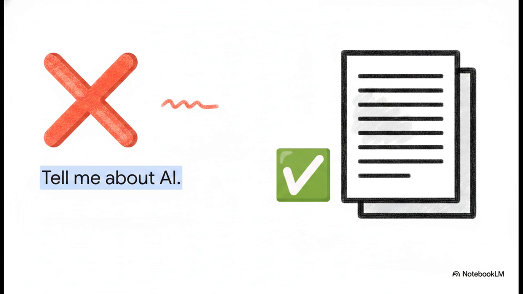You are an AI educator. Write an 8-minute YouTube script explaining artificial intelligence in simple English for beginners. Include real-life examples, common myths, and a strong conclusion. The difference in the quality, structure, and usefulness of the output, it's completely staggering.